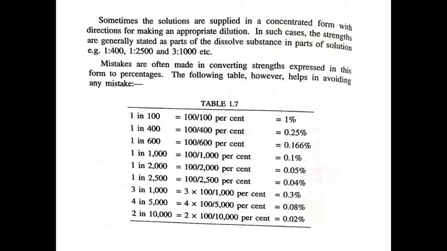1 in 100 means 100 divided by 100, equals 1%. 1 in 400 means 100 divided by 400, equals 0.25%. 1 in 600 means 100 divided by 600, equals 0.166%. Likewise, 1 in 1000 equals 100 divided by 1000, equals 0.1%. So all these are calculated.